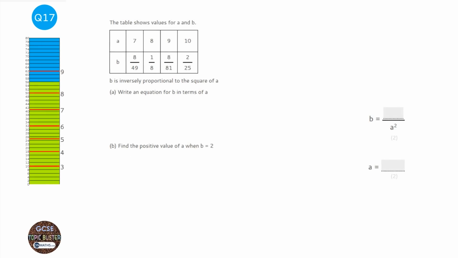Okay, so this is an inverse proportion question. The first bit I start with for this question is this line here. As soon as I see that, I just write down b, and this fish symbol, which means is proportional to. The inverse is 1 over, so whenever it says inversely proportional or varies inversely, it's 1 over, and it says the square of a, so I'm just going to write a squared. Now I'm going to get my lines in.